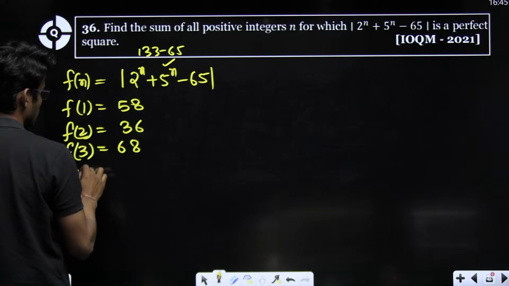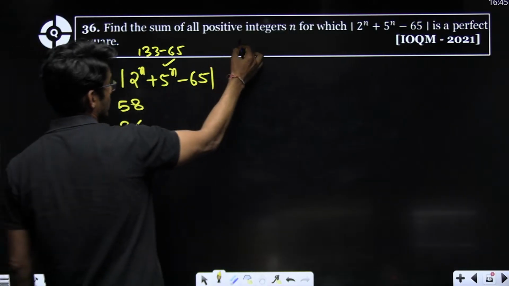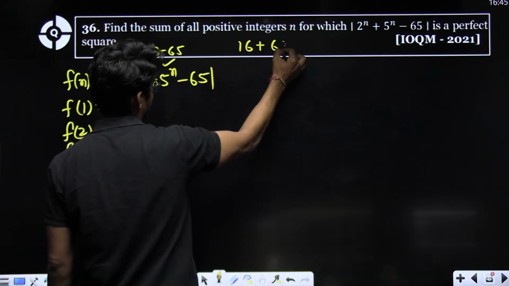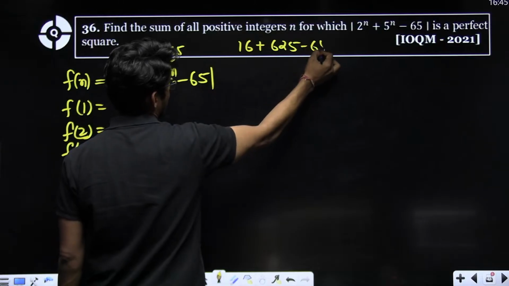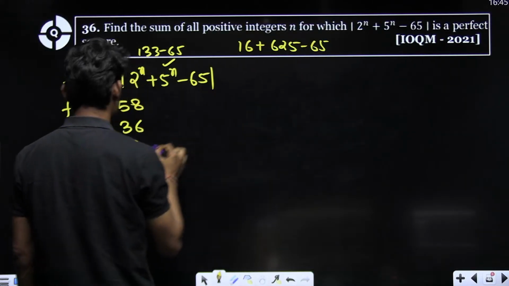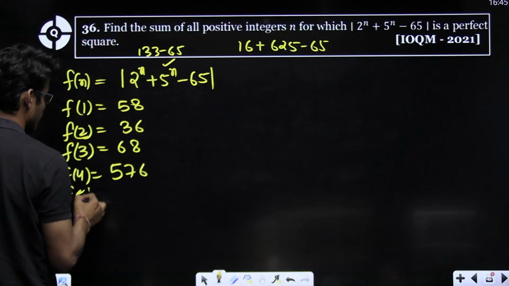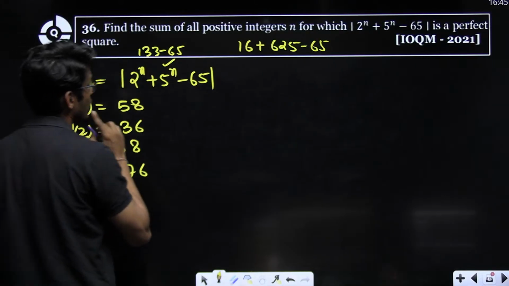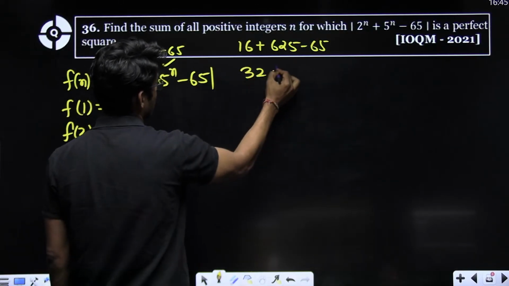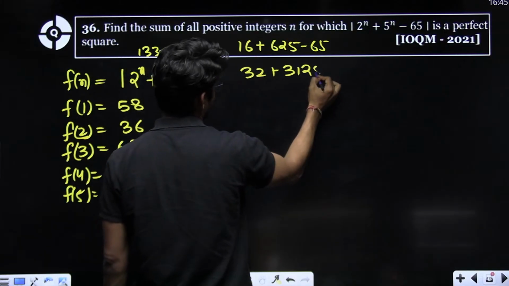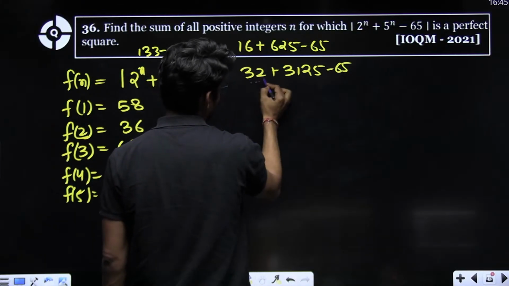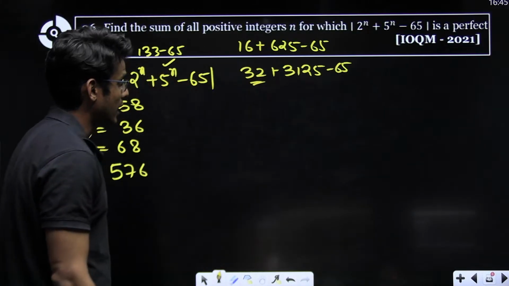F of 4, 16 plus 625 minus 65 is 576. F of 5, right? If I do F of 5, 32 plus 3125 minus 65, unit digit will be 2, right?